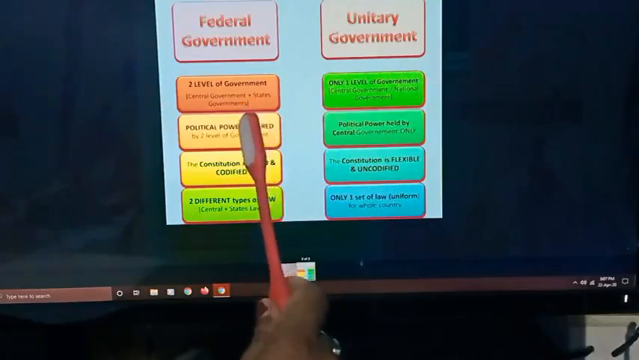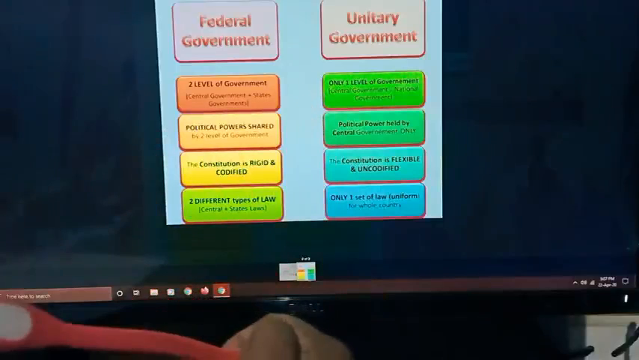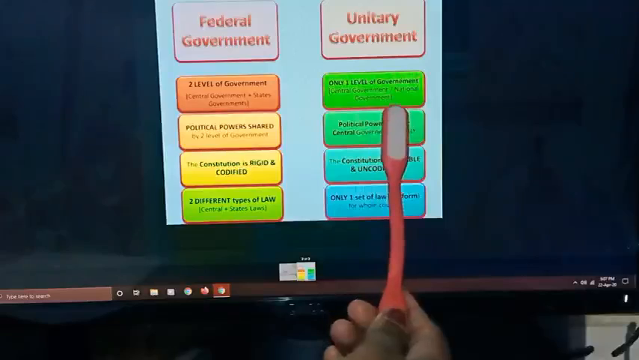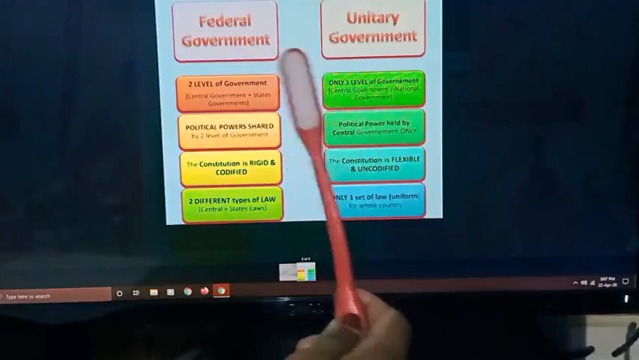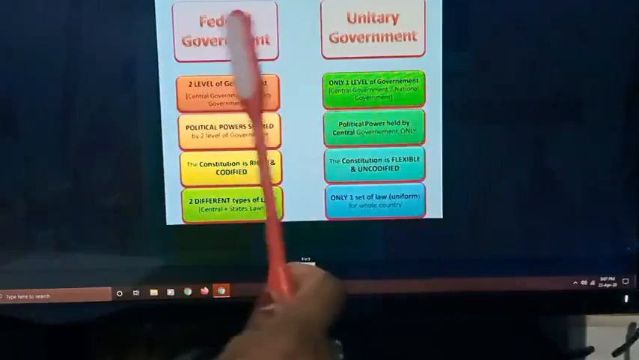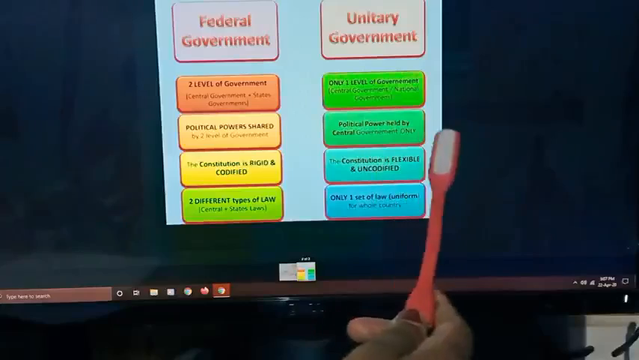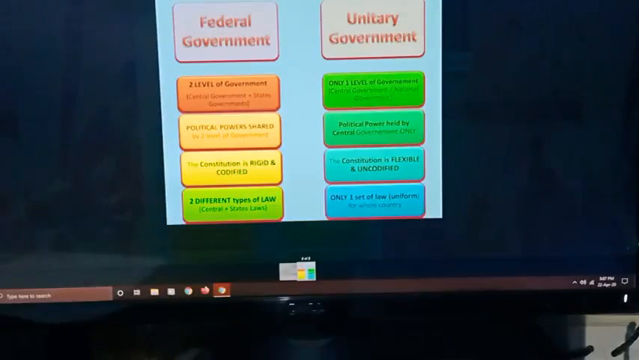In the US, two levels of government are there, central and state. So this is a federal feature. And unitary, only one central government, that China is having. There is no division of power between state and center in China. So you can see that we are not completely federal government or unitary government. So what is the term we are using?